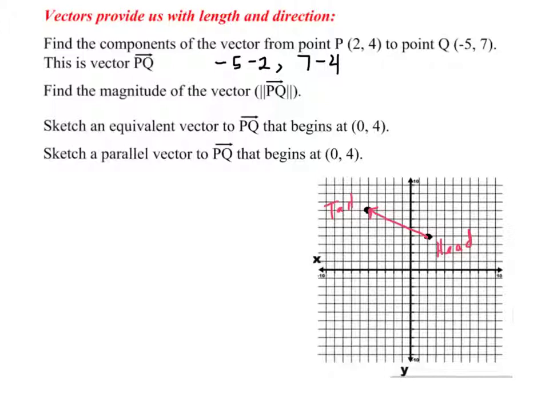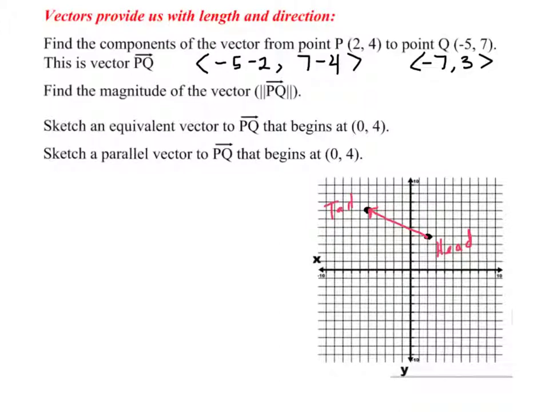And remember our notation. So our vector components here are negative 7 and 3. And why that's important is that helps us get that direction idea down here, that it actually went back 7 and up 3. So the order is important. You should do the tail minus the head, okay?